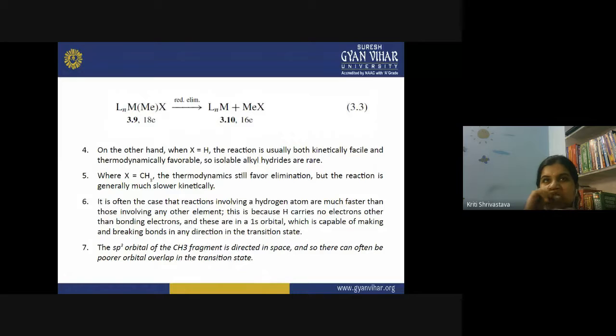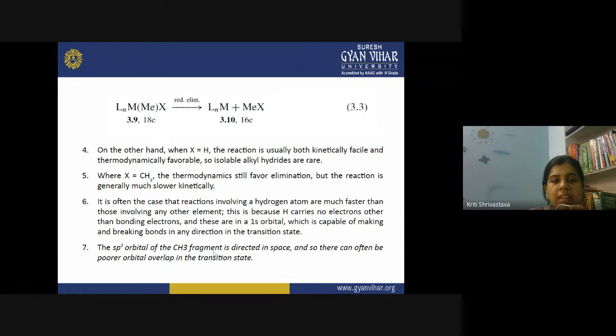So in the transition state, it is easy for hydrogen to transfer the electron and move in any direction. Again, you can count the steric factors here, because due to the small size of hydrogen, it can move easily in the transition state and it can get attached to the methyl group very easily. So the reaction is very favorable when I have hydride in place of X.